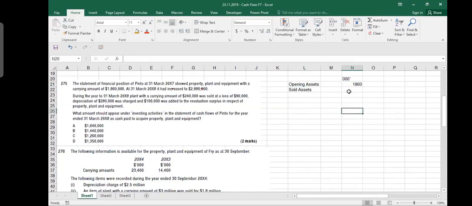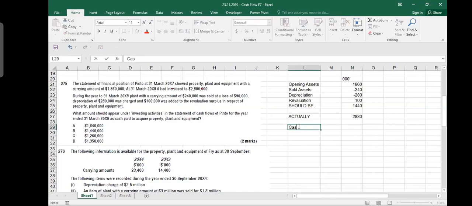So how much value of assets did you sell? You should subtract it. 240. So 240 of assets left you. They are no more in your business. Then you are also charging depreciation. How much is the depreciation? 280. This is the value which has been reduced by depreciation. And then there is some revaluation also. How much revaluation did you do? 100. So keeping these things in mind, your assets based on your numbers should be 1440. Agreed with me? Yes, sir. But actually, how much do you see on the financial statement?